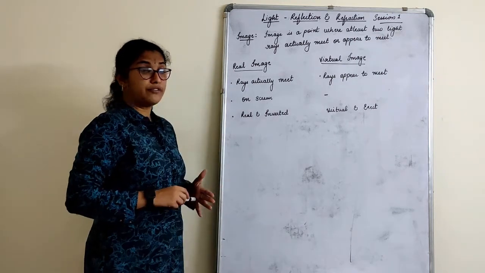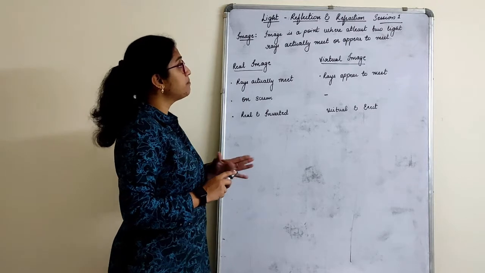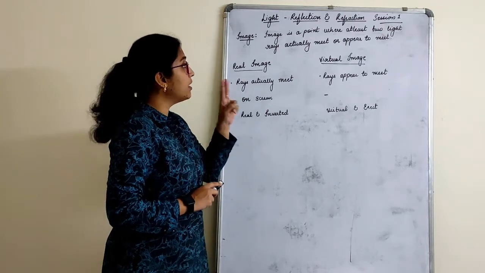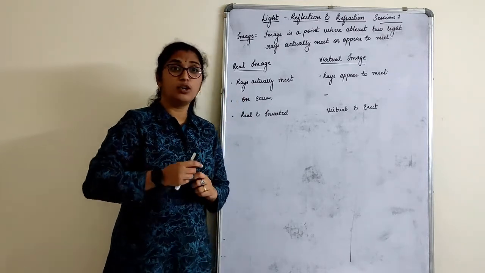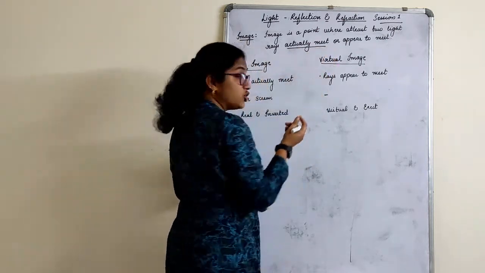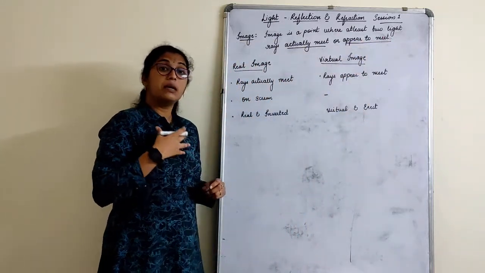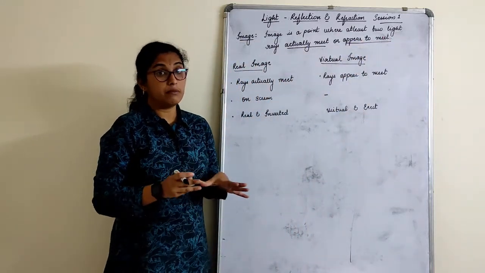So the next point we have to understand here is, what is an image? An image is a point where at least two light rays actually meet or appear to meet. So you see the difference here, they actually meet or they appear to meet. So what do you mean by this? Based on this, there are two types of images formed.